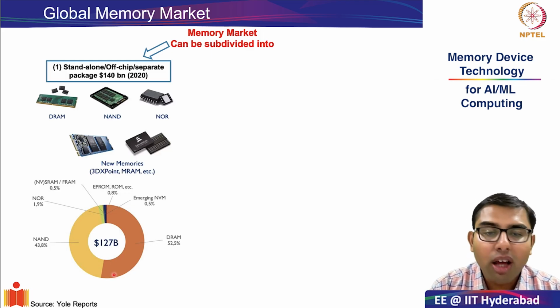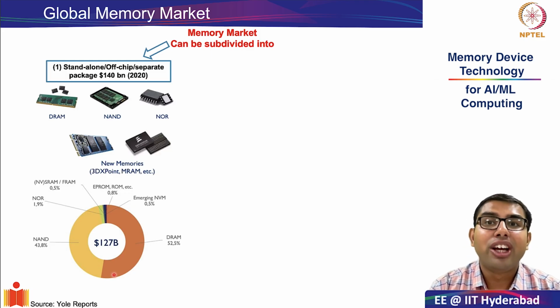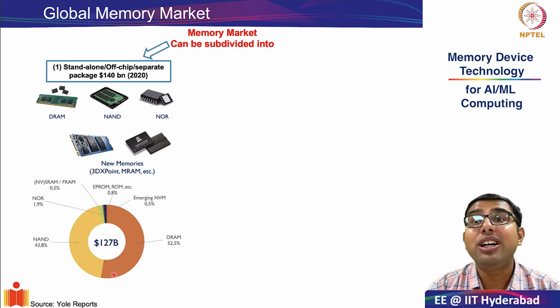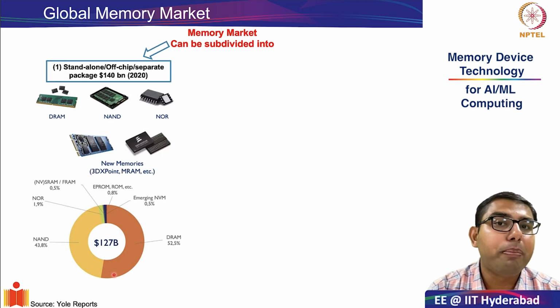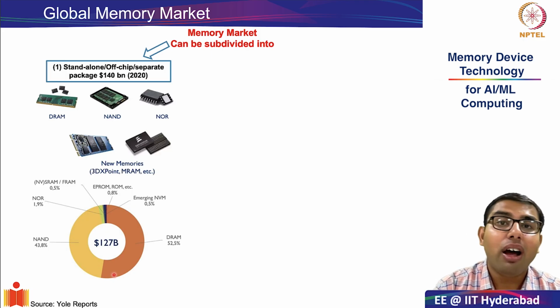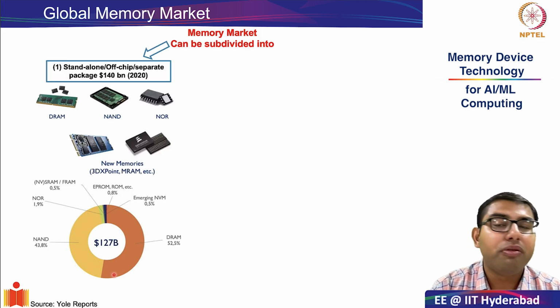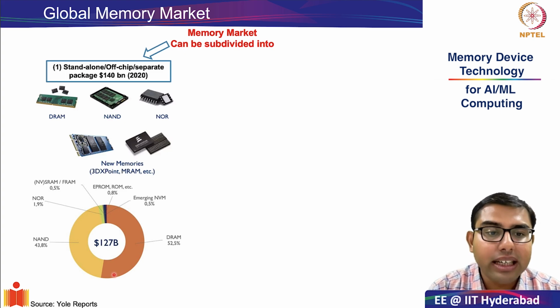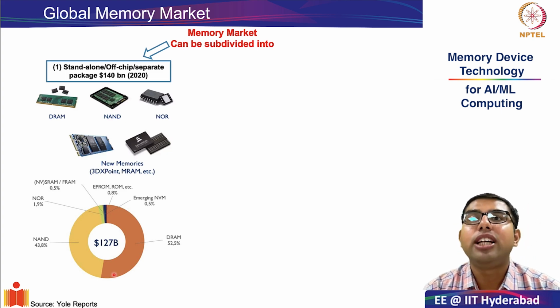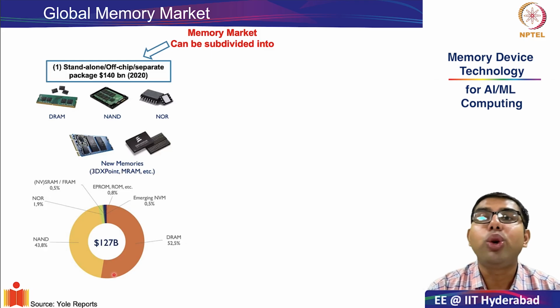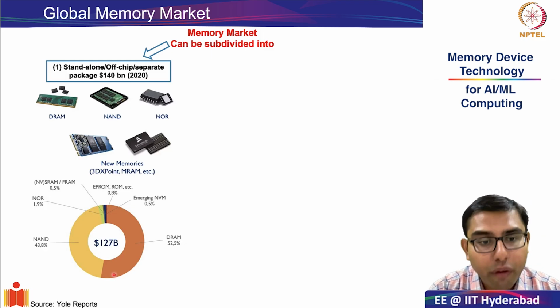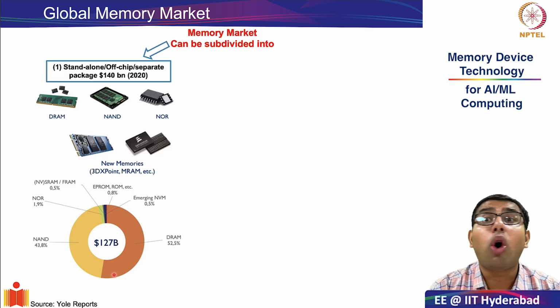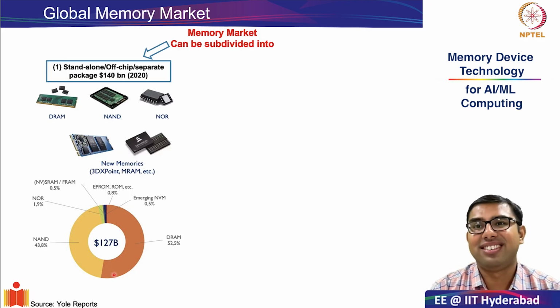Now, if you have been following this course carefully, you might remember that when we were comparing DRAM and flash memory, we saw that the bit density in NAND flash is much higher compared to DRAM. Therefore, the cost per bit for NAND flash was almost 8 times lower.